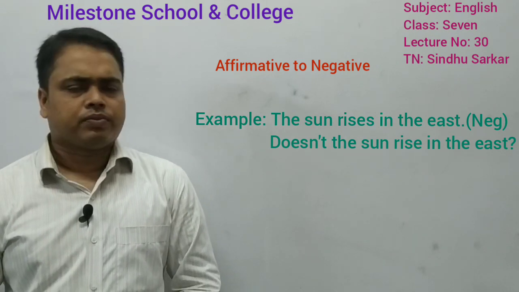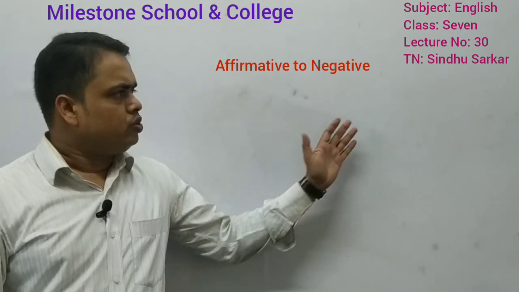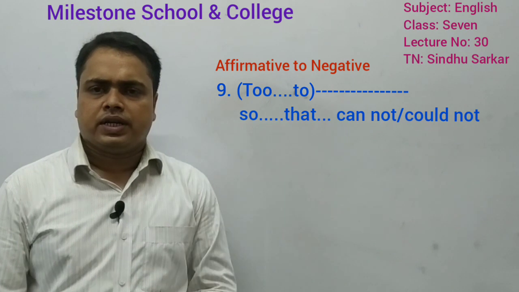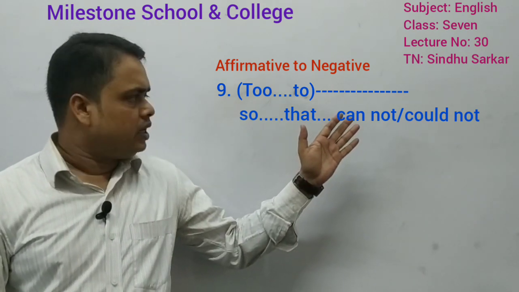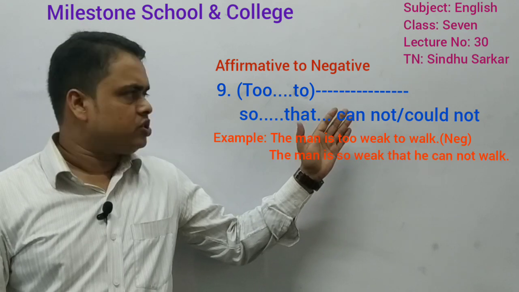Okay, now, if you get too in a sentence, look at the example, then it will be clear. Here, the man is too weak to walk.